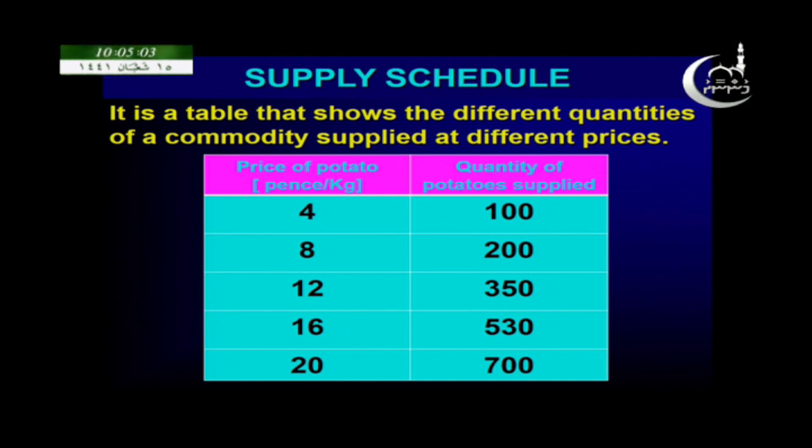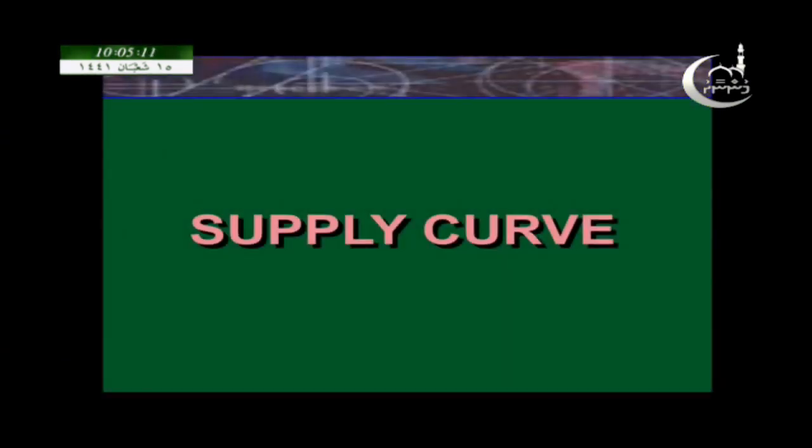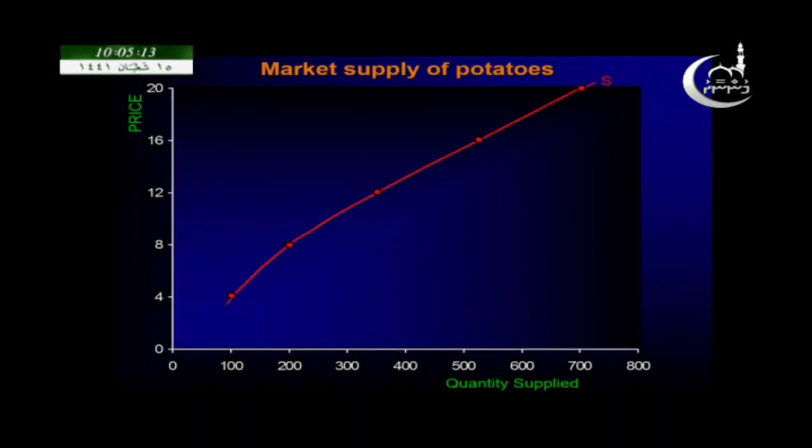And when we plot these points on a graph, we will get the supply curve. So look at the supply curve.